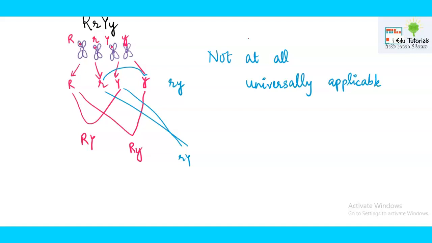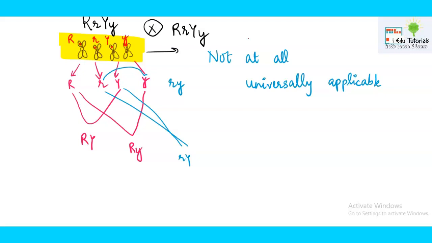So when the law of independent assortment comes, you have to explain the complete dihybrid cross, but you will show this pictorial representation for both the parents, because we have taken both the parents as capital R small r, capital Y small y. This type of representation will come here, and the examiner will understand that you have understood the law of independent assortment.